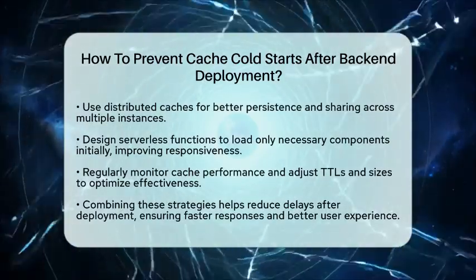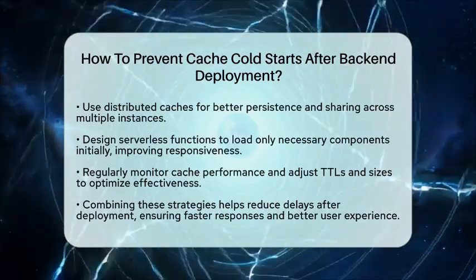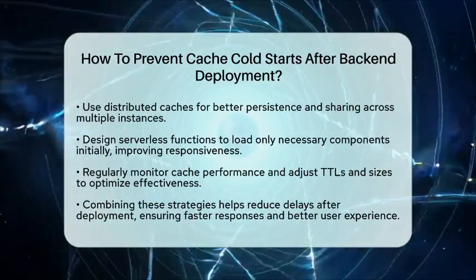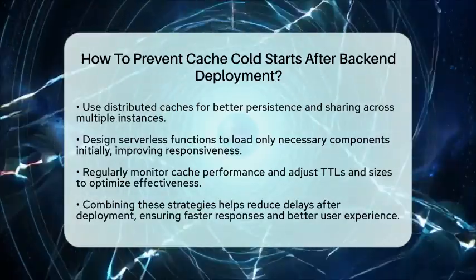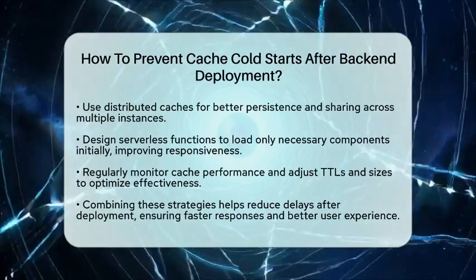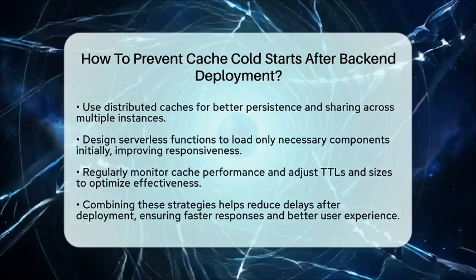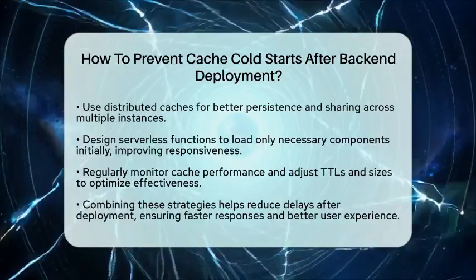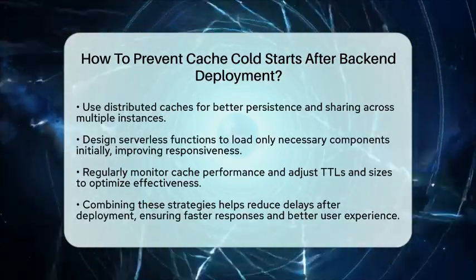In practice, you can add cache pre-warming scripts into your deployment pipeline, choose distributed caches for better persistence, implement request coalescing in your middleware, and design your serverless functions to load only what's necessary at first. Keep an eye on your cache performance with monitoring tools and tweak TTLs and cache sizes as needed.